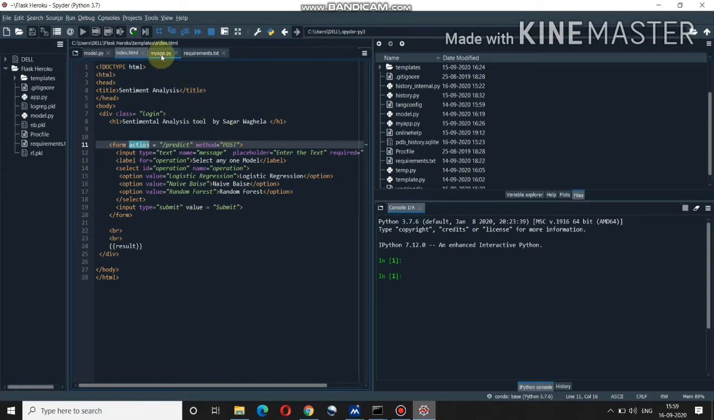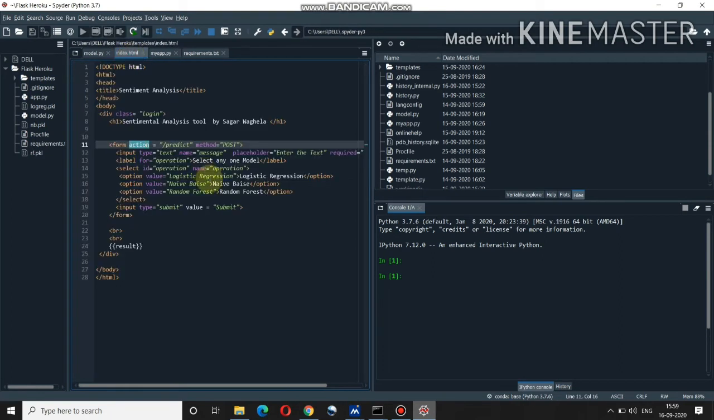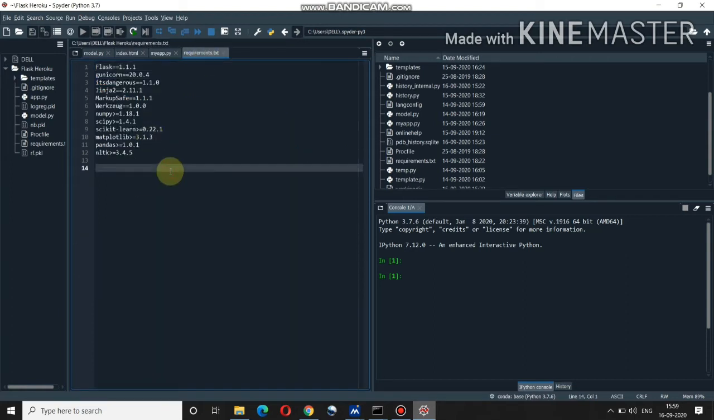After submitting, the Flask app is going to render this index.html file, take that particular data, predict, and show the result on the index file. Okay, so this was about my third part. For deploying purposes, I have also created a file called requirement.txt. In requirement.txt, I have written down all the libraries which I have used in my project. So this is requirement.txt.